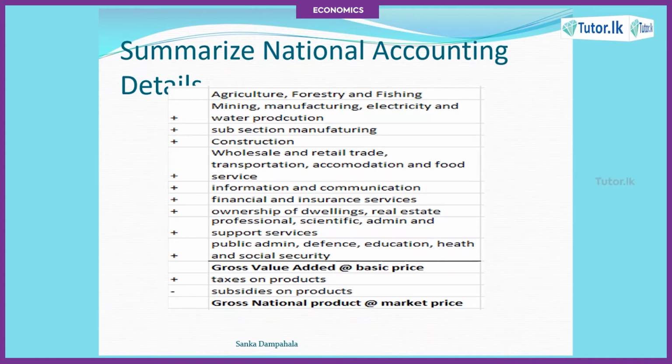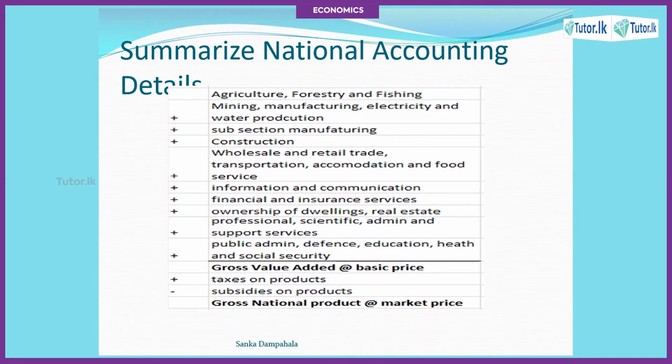First, agriculture and forestry value plus mining, manufacturing, electricity, plus construction, plus wholesale and retail trade, transportation and accommodation, food services, plus information and communication, plus financial and insurance services, plus ownership of dwellings, real estate, plus professional, scientific, administration and support services, plus public administration, defense, education, health and social security. So, these are some of the industries that you will see in an economy.